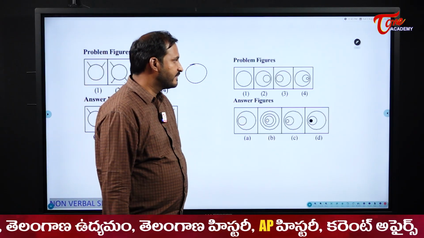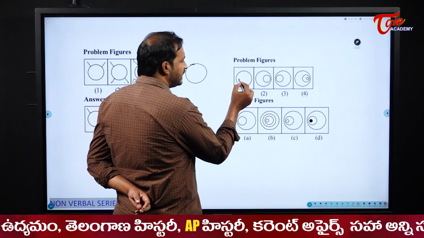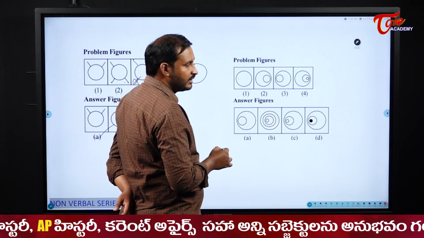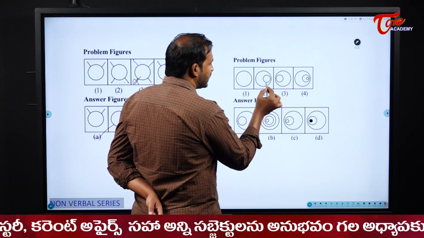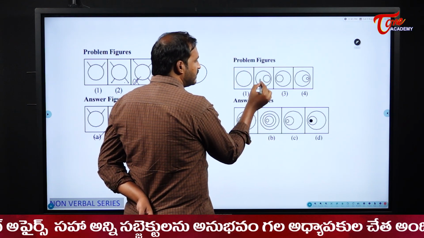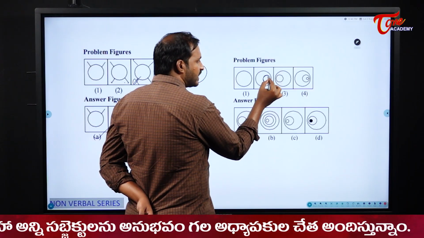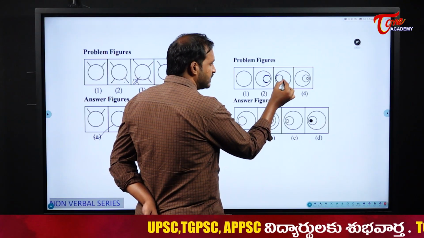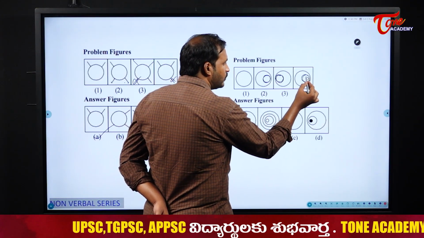See this one, students. What is happening? The inner circle is moving right and left. Okay. Whenever it moves towards right, one new circle is added. When it moved to left, no new one is added. It came just as it is. Now when it moved to right once again, two circles are there.